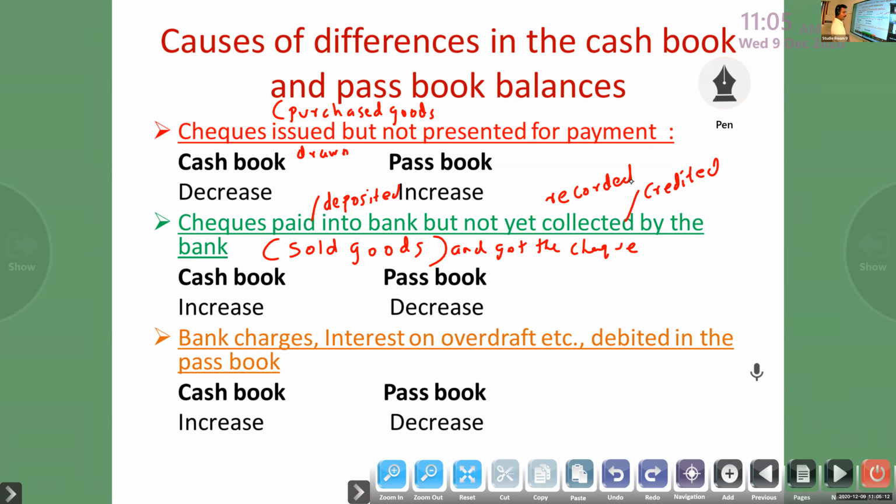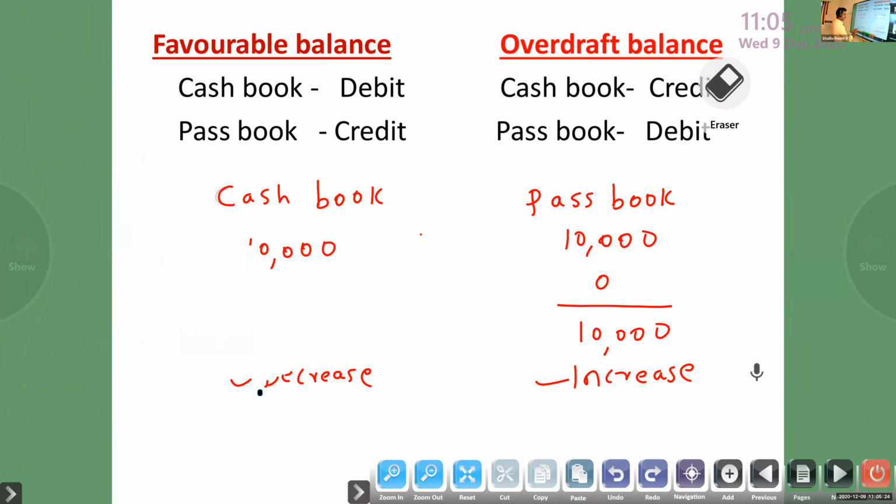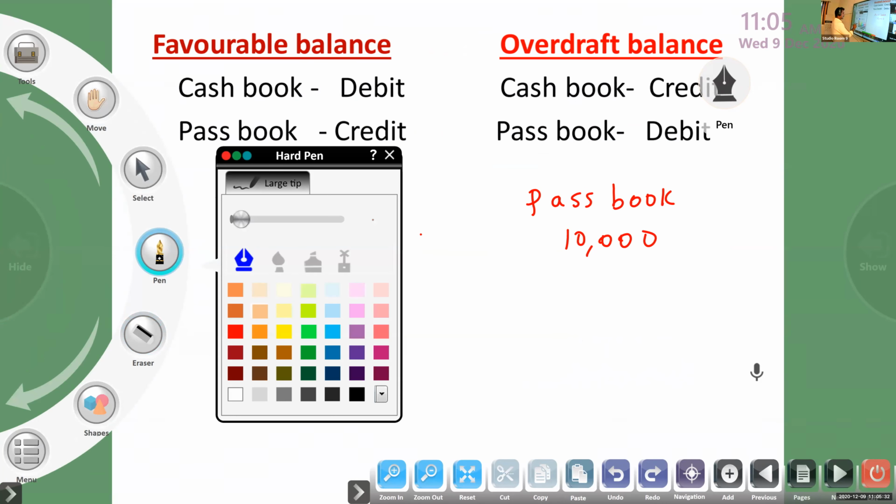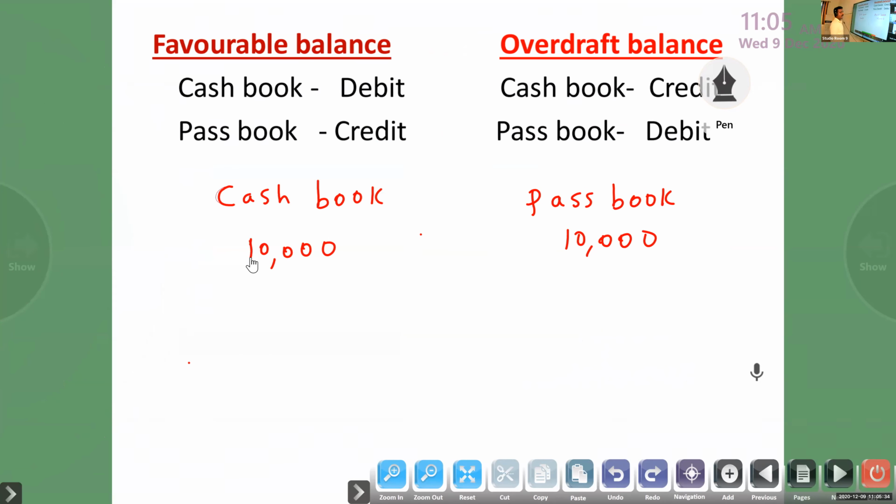Okay, so I will tell. Here the same. We have 10,000 balance in the cash book and passbook. Then I sold goods to Anjo and I got a 3,000 check, and I will record the 3,000 check.